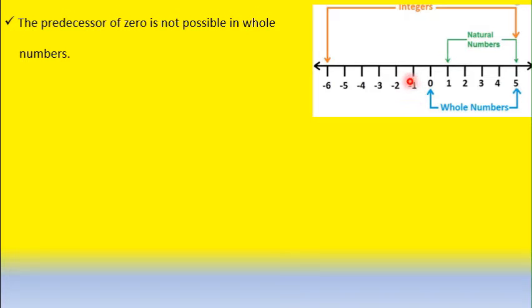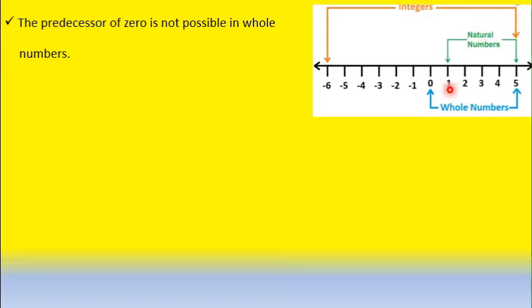But is -1 there in the set of whole numbers, children? No. Negative numbers are not there in whole numbers. See, from here only it starts. So these numbers are not there in whole numbers. So that is why we are saying the predecessor of 0 is not possible in whole numbers.